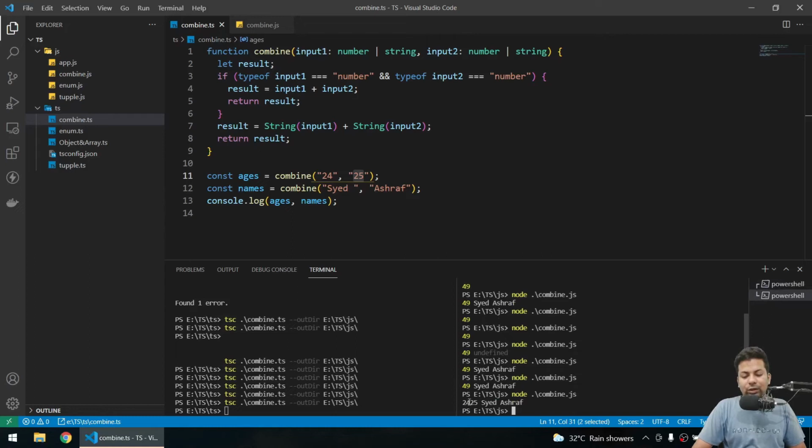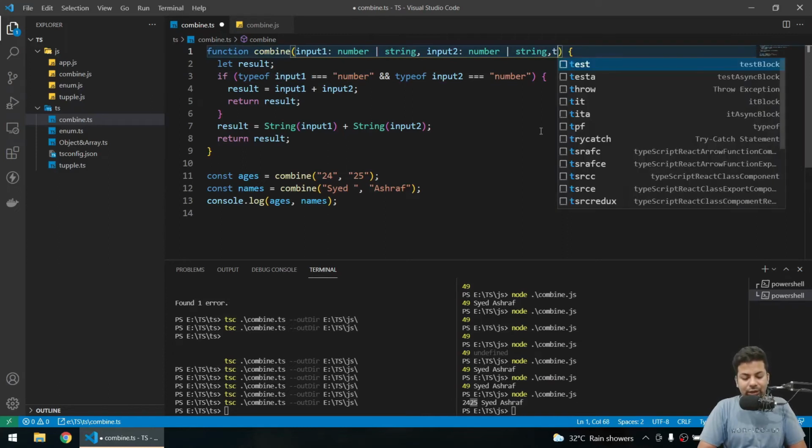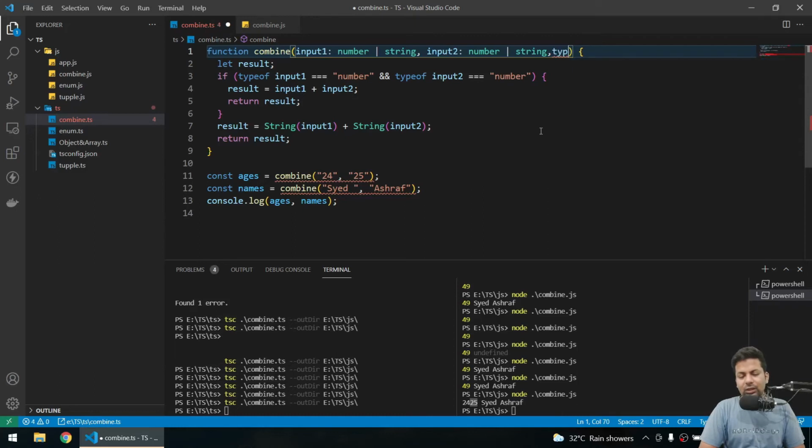See, we get the concatenation, not mathematical addition but concatenation of 24 and 25. Because we send it as a string, it's not a number, so it just concatenated the strings. So how can we get over this? We'll pass another variable, a type. Maybe type is not ideal; maybe value will be better. So I'll just pass the value here.